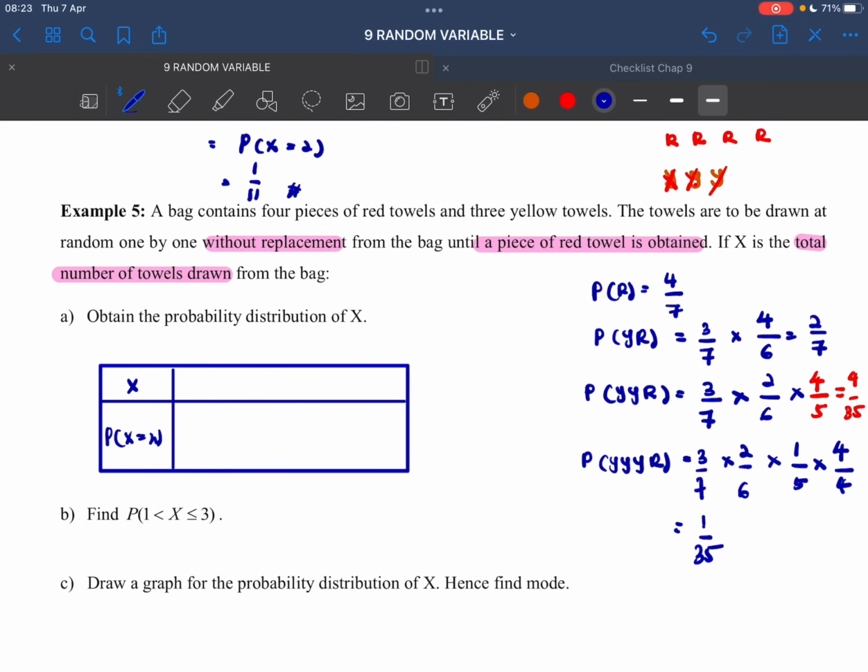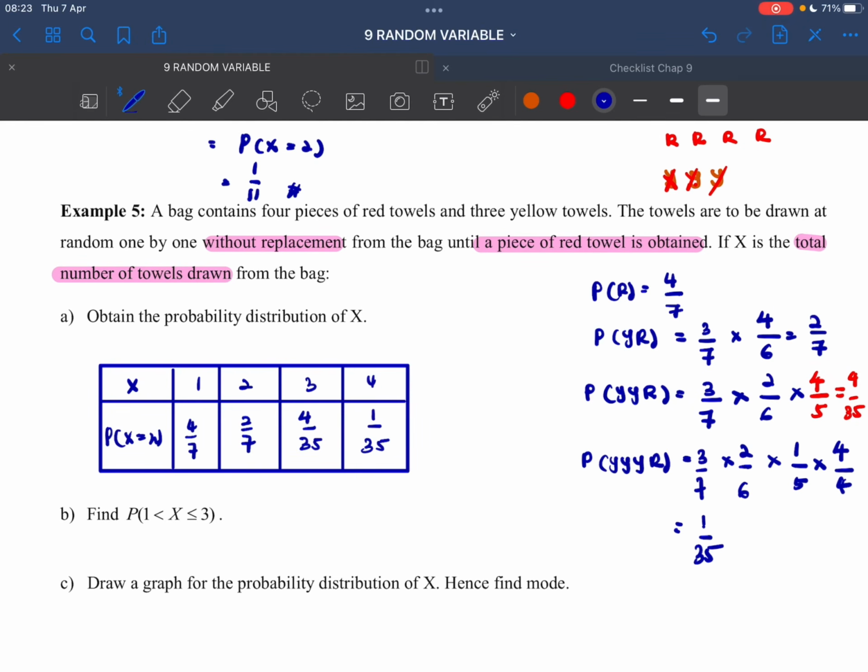So we have 1, 2, 3, 4 towels. 1 towel is 4 over 7, 2 towels is 2 over 7, 3 towels is 4 over 35, 4 towels is 1 over 35. Make sure you sum all the probabilities, that should be 1. If not 1, it means the calculation is wrong.